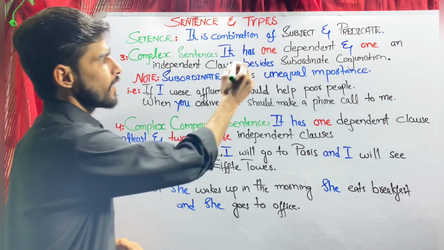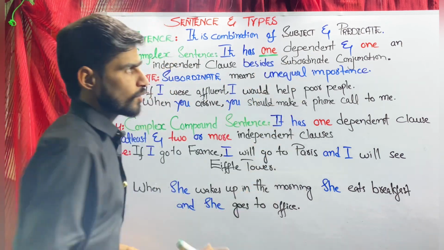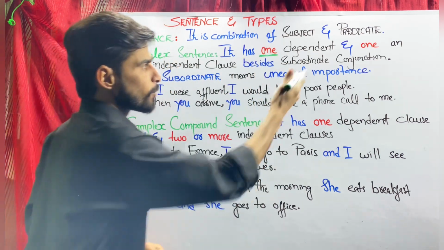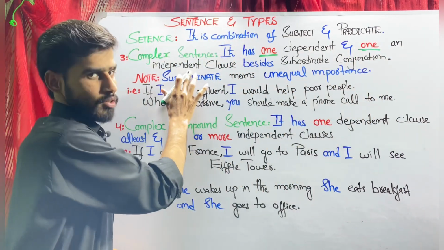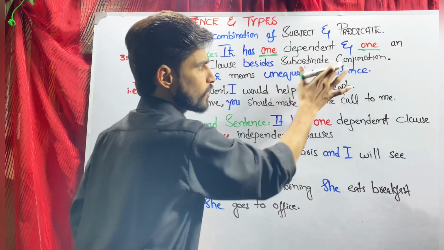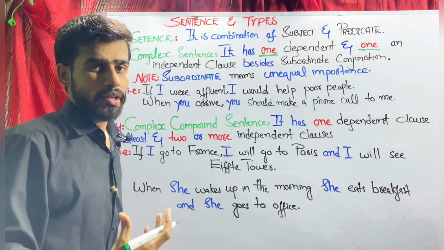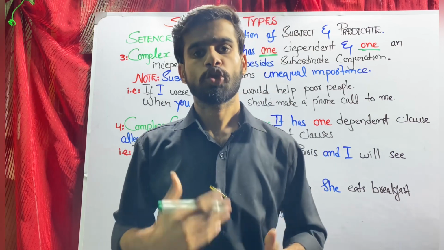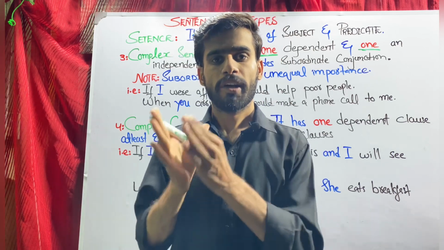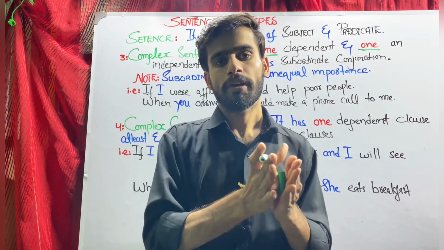Complex sentence: it has only one dependent clause and one independent clause, along with a subordinating conjunction. So a complex sentence has two clauses, the dependent and the independent.